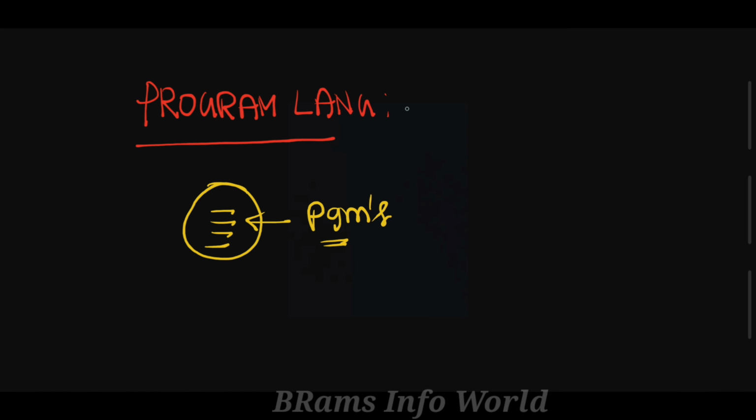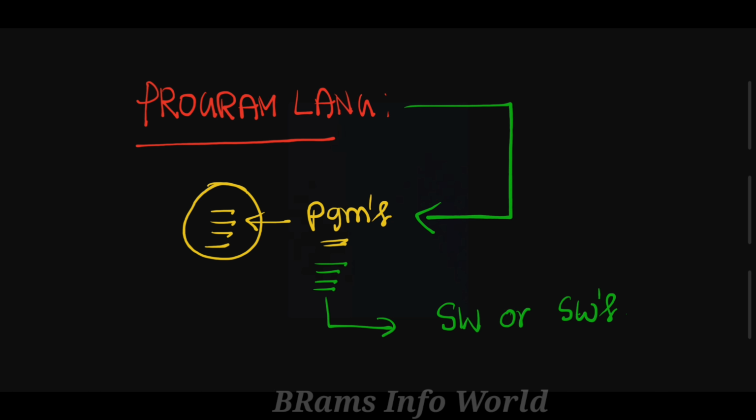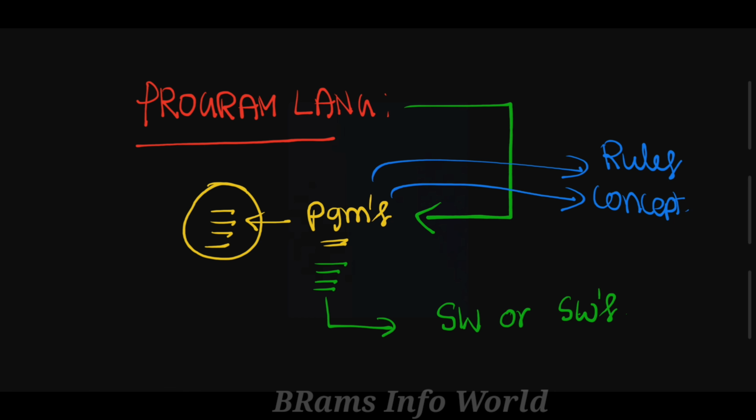So a programming language is the means of defining different programs to develop one kind of software or different types of software, right? To develop a program we have different types of rules, different types of concepts and different types of structures.